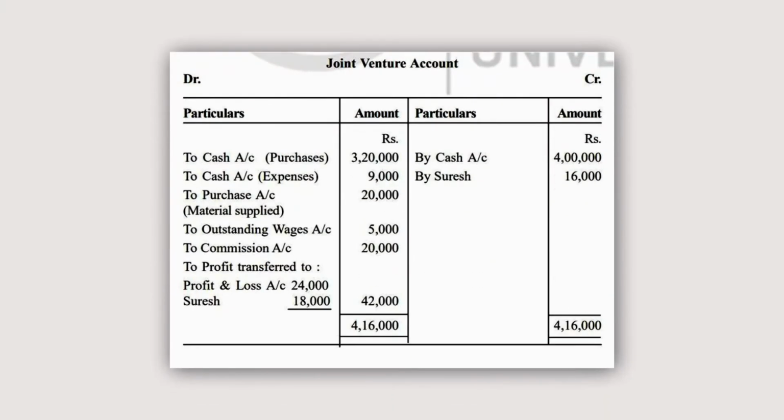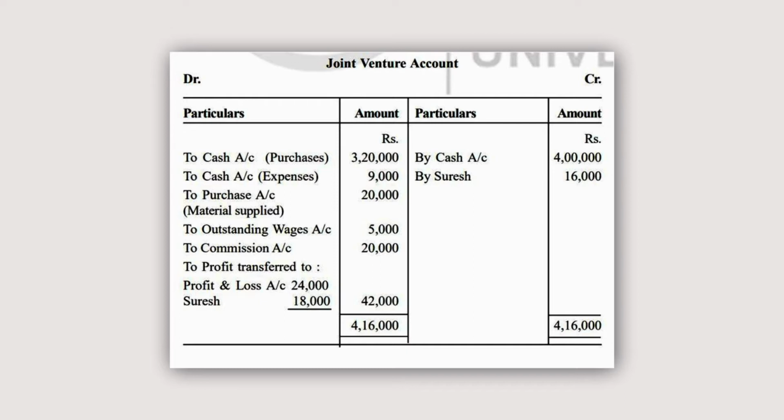So here is the joint venture account. First of all, to cash purchases 3,20,000. Let us see how it arrives. Yes, because the purchases are in the books of Mr. Rajesh, which is mentioned in the question.